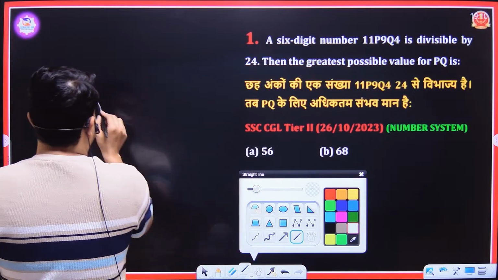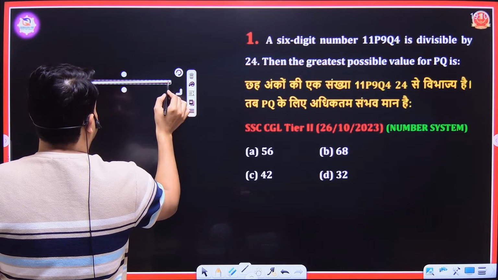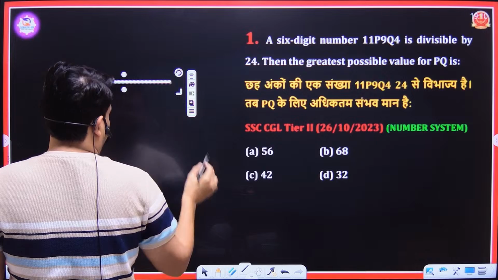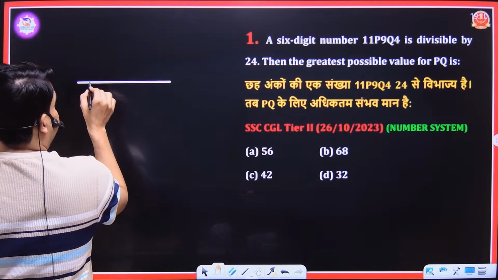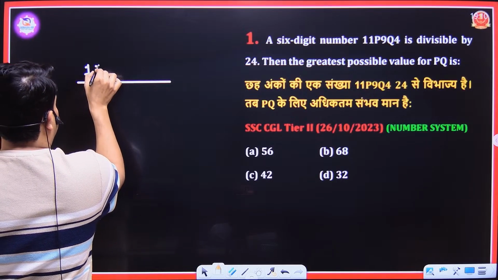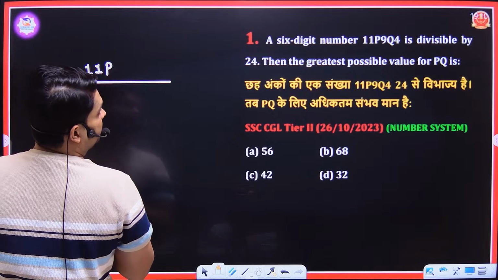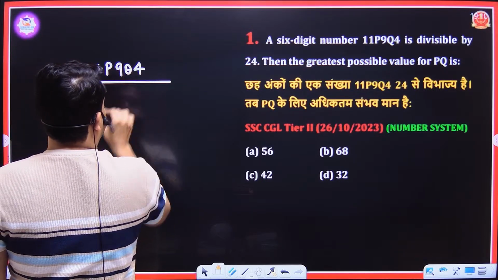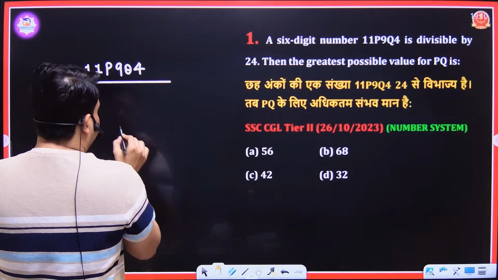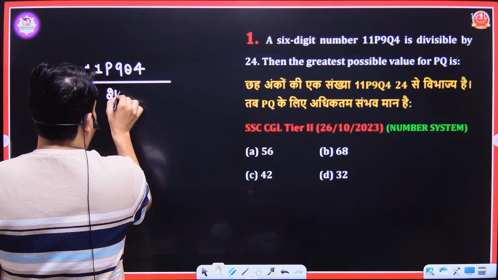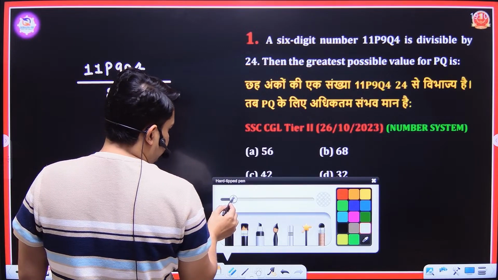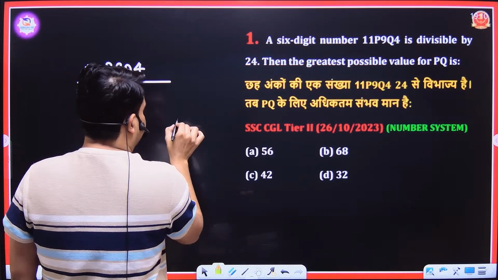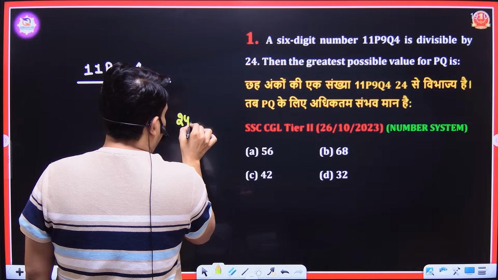And here is my number, 11P9Q4, and I have to divide it by 24, and we have to calculate the greatest value of P into Q. If you want to divide a number by 24, then it must be divisible by what?